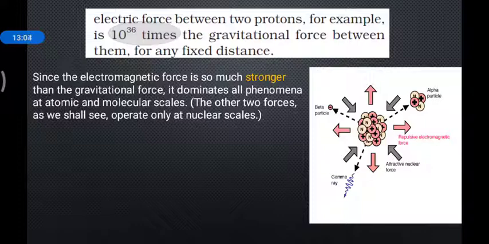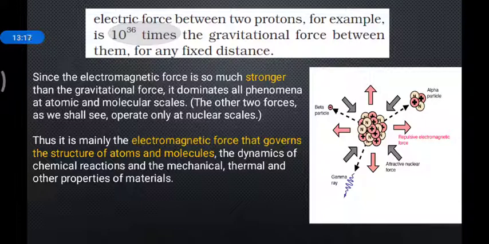There are other forces operating in the nuclear state: two forces, the weak nuclear force and the strong nuclear force, which we shall see in the next discussion. Thus, mainly the electromagnetic force governs the structures of atoms and molecules. The structure of atoms and molecules, why they have a particular shape, is due to this force. This force binds them.